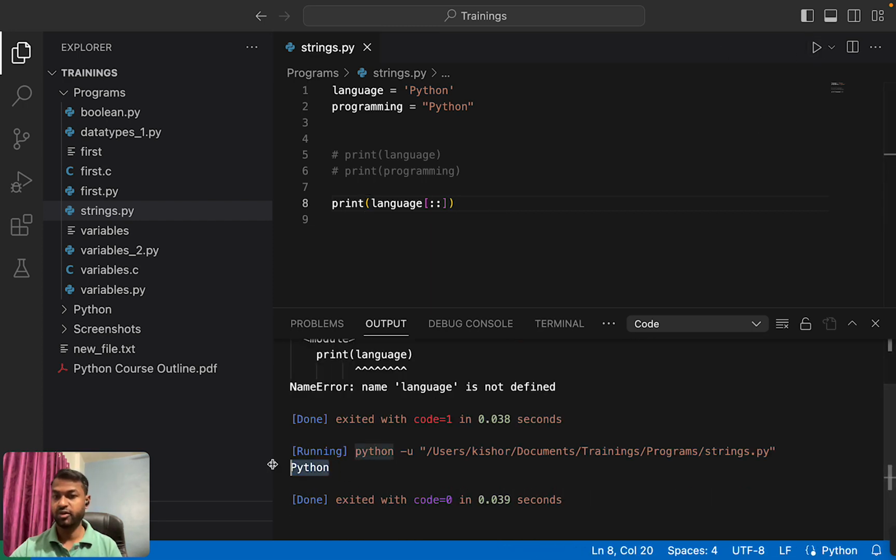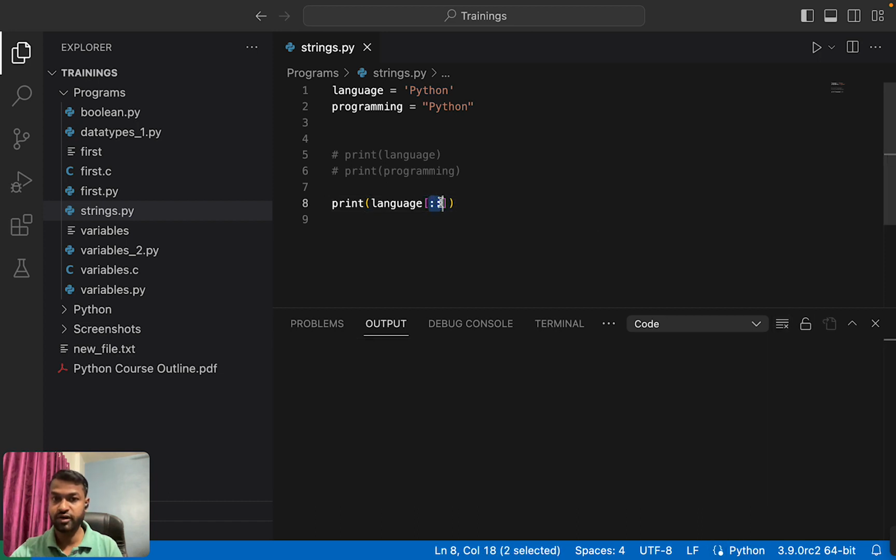It has printed Python. Okay, it means the whole word it has printed. Then how will I provide a range? So we will see this slicing in detail in the list section. Currently I am just giving some idea about the slicing.